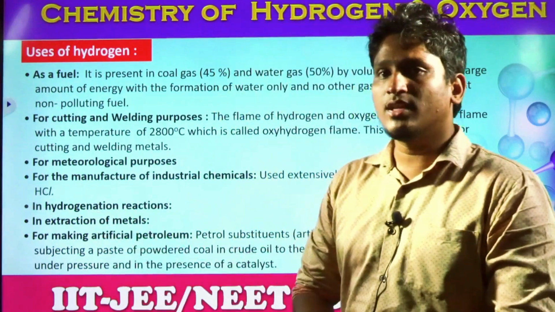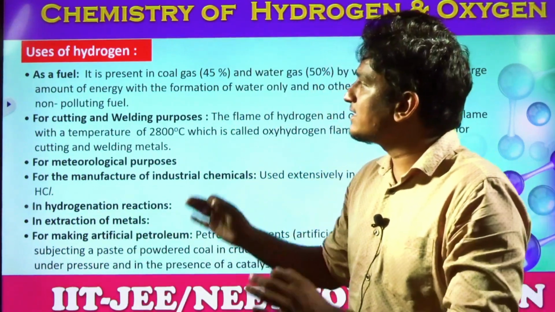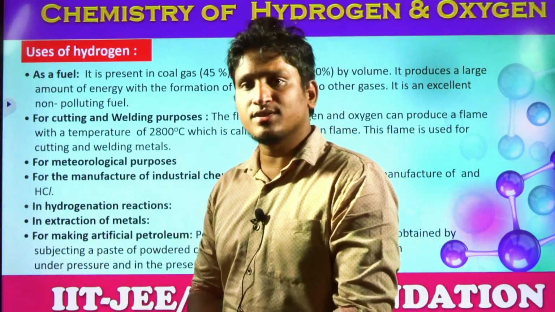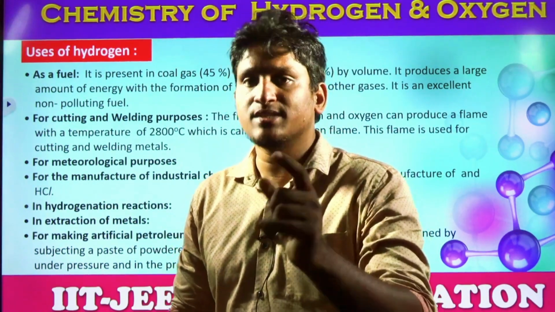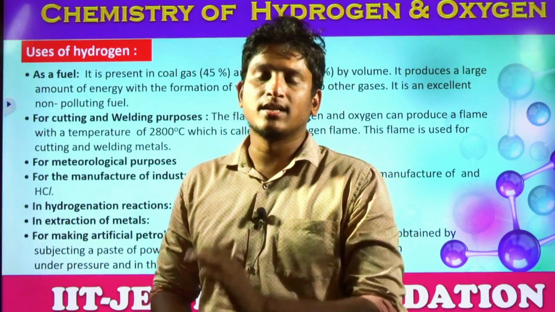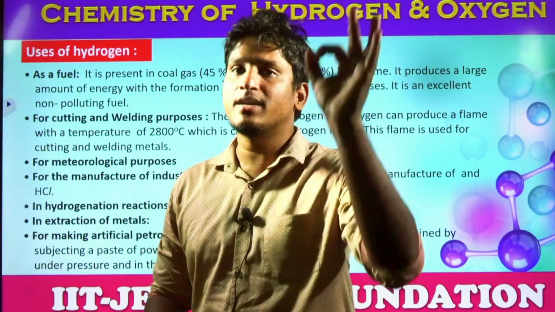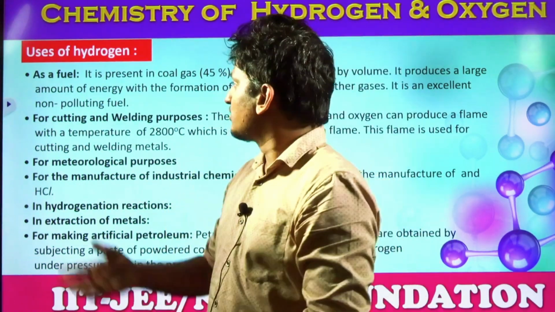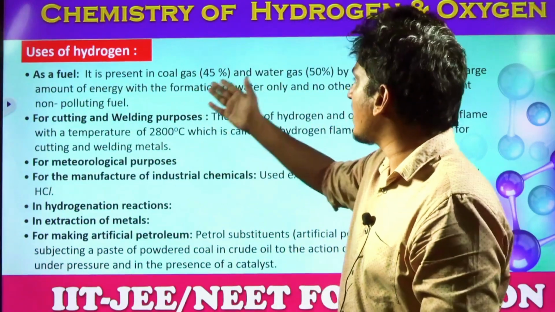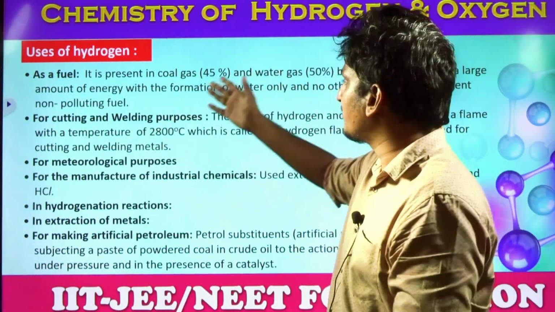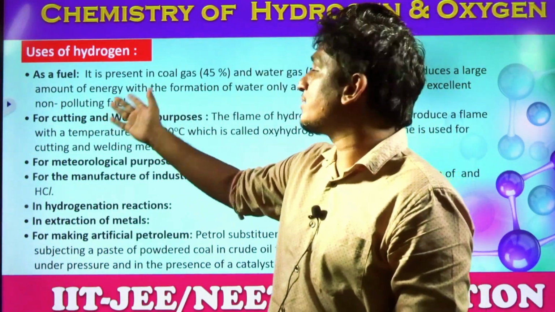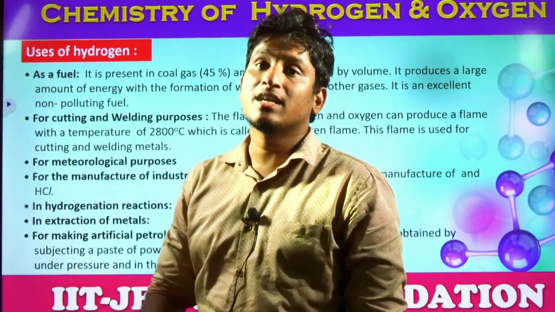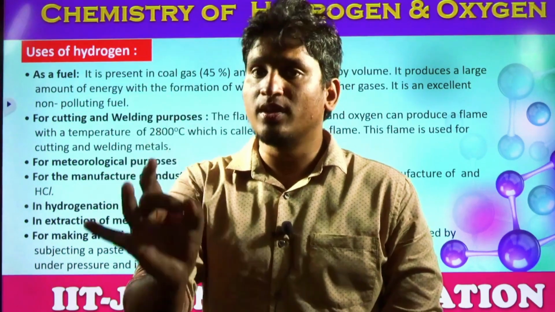Look at what uses we have for hydrogen. It is used as a fuel. But like I said, unfortunately the percentage of hydrogen is very low on our planet Earth, but it is one of the most abundant elements in the universe. So it is used as a fuel. It is present in coal gas and water gas. Look at the percentages of hydrogen, 45%, 50% by volume. It produces a large amount of energy and it is a cleaner, non-polluting fuel.